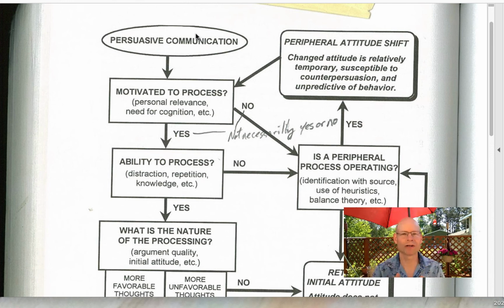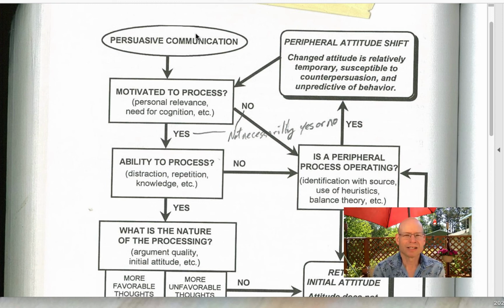I'll start with the peripheral route. Peripheral route is where we could have an attitude change just without thinking very much about it. The central route is where we put in the elaboration and we think about the message.